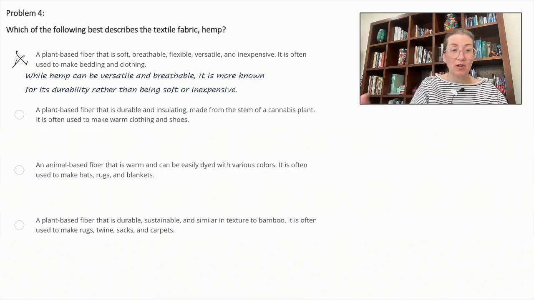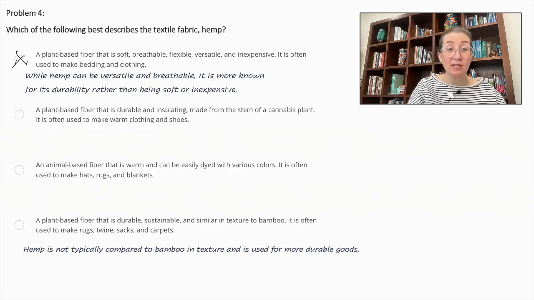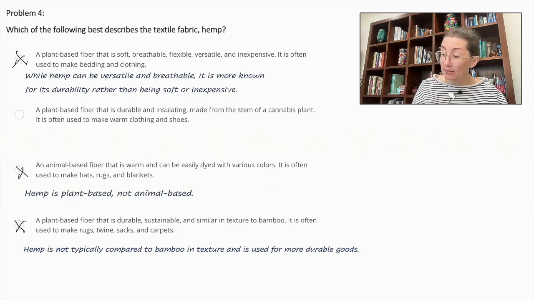I'm going to skip to the bottom. A plant-based fiber that is durable, sustainable, and similar in texture to bamboo. It is often used to make rugs, twine, sacks, and carpets. Hemp is not typically compared to bamboo in texture and is used for more durable goods. So we can eliminate that as well. An animal-based fiber that is warm and can be easily dyed with various colors. It is often used to make hats, rugs, and blankets. Hemp is plant-based and not animal-based, so this is not correct.